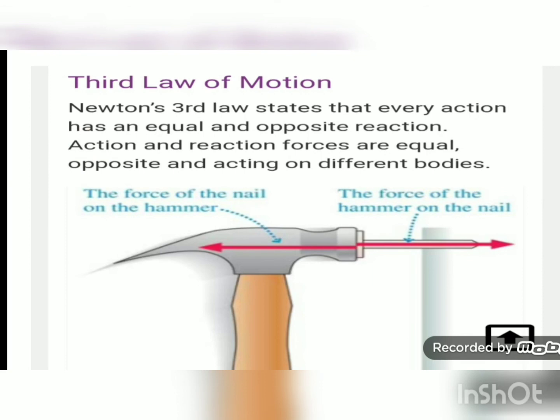In the same way, when we are walking on the floor, we are applying force on the floor by our feet, and the floor is also applying force on our feet in the opposite direction, and so we are able to move forward. Just imagine if instead of floor, we want to walk on water, what will happen? We will apply force on water, but water will not apply force on our feet, and so there is no frictional force on water, and so we will not be able to walk on water.